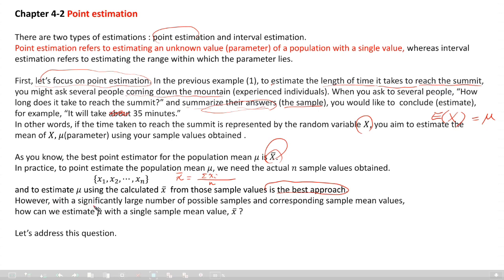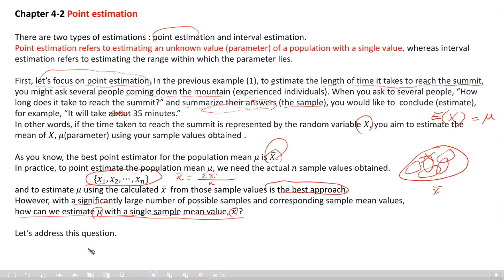However, there is a significantly large number of possible samples from the population X. You can take a sample this way, that way, there are many, many ways to take a sample, so there are many, many x bars. But you take only one sample of size n, x1, x2, xn. With a significantly large number of possible samples and corresponding sample means, each sample has its mean, right? How can we estimate mu with a single sample value x bar? It is a question. Is it okay?